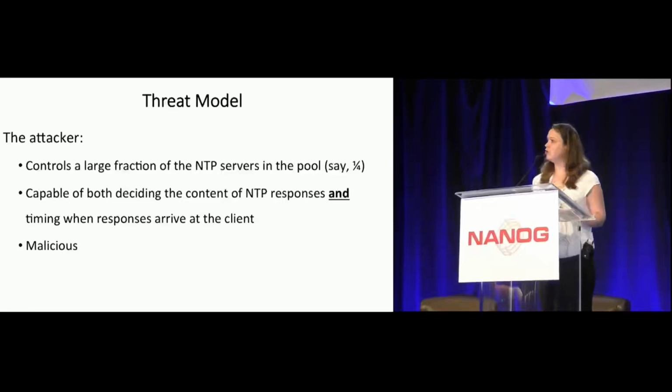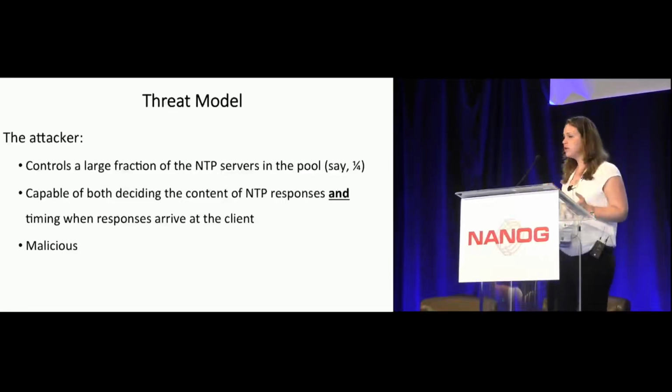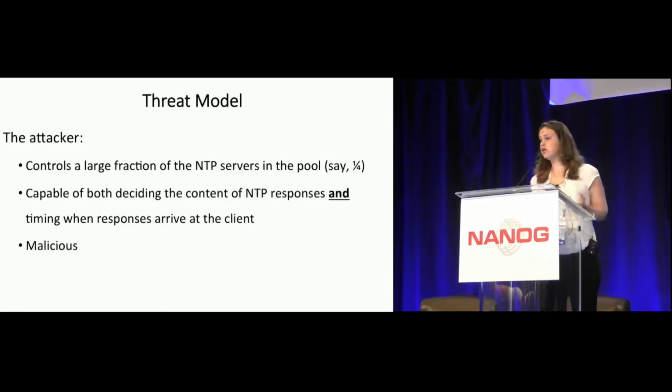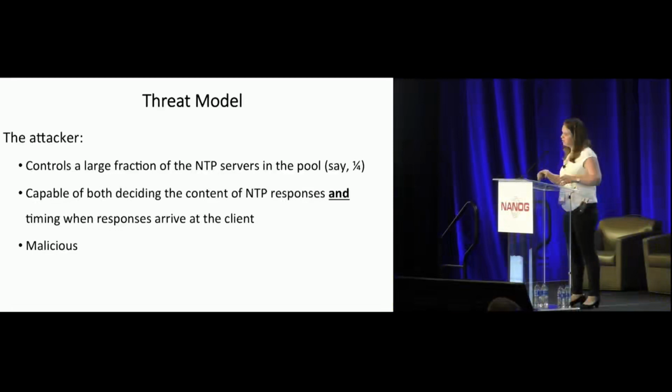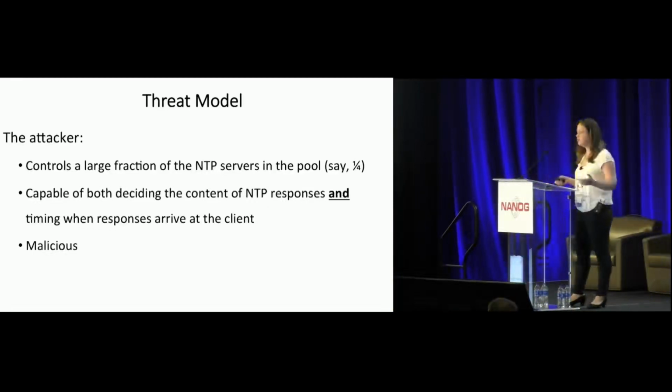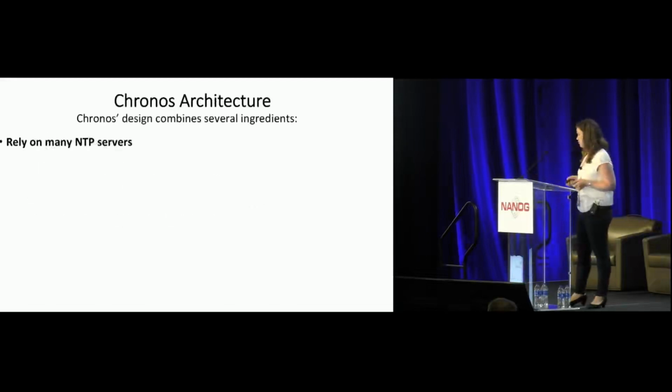So in order to prove how Chronos helps to protect NTP, we need to define our threat model. We assume that the attacker has full control over a large fraction of NTP servers, say a quarter. We assume that he is capable of both deciding the content of the NTP responses and the timing of when they are going to arrive at the client. And of course, we assume that he is malicious and tries to shift the client's clock as much as possible.